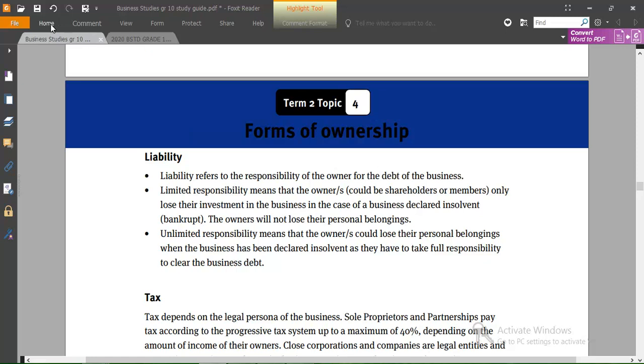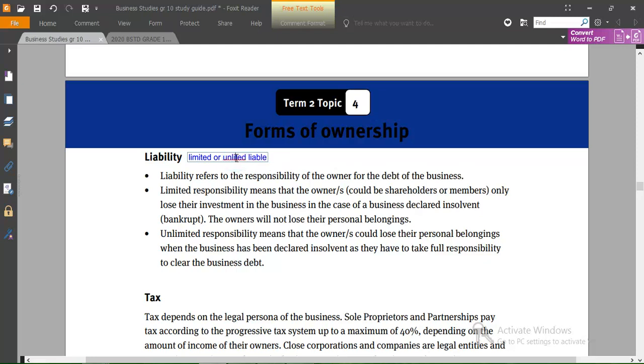And then we also go to liability. Same here. Liability, guys, the question is whether is it limited or unlimited liability. That's the whole question that we have to know.